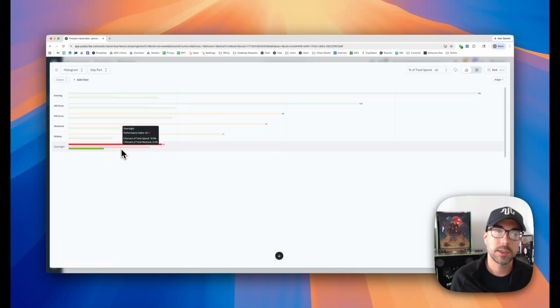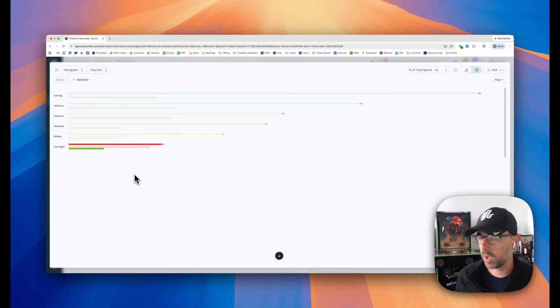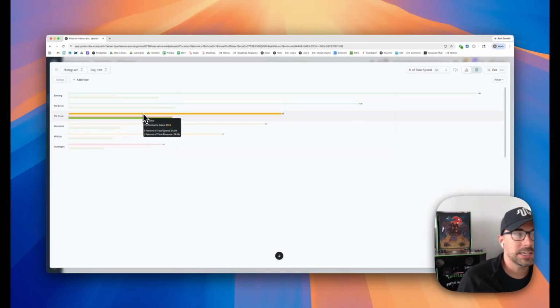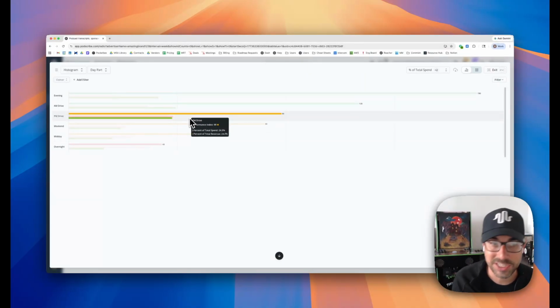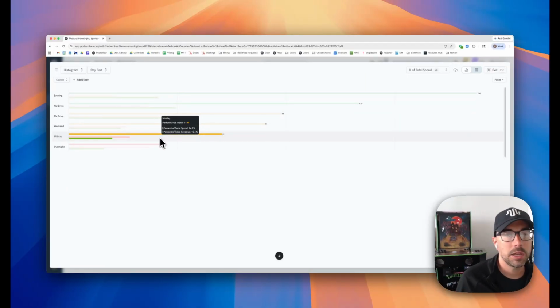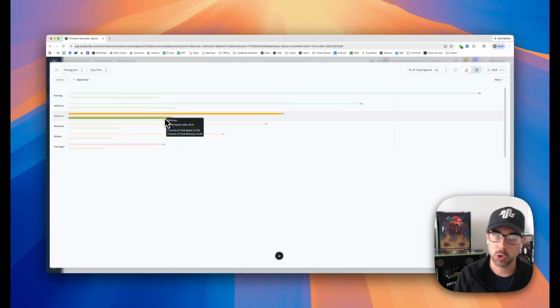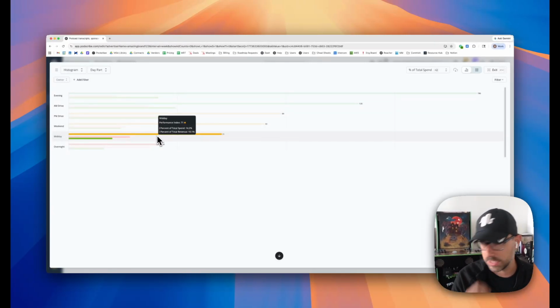Or maybe this is a dragger. This is the thing that causes us to not hit our cost per goals, and we want to ask all of the publishers to not clear the ads overnight if they don't clear during their typical time, right? So there's a couple of thoughts here. Noticing in here that PM drive is really close to average. I don't know that I would shift much there. The 99 index is pretty much average. So not a lot of shift, but certainly midday and weekend seems to be an opportunity for shifts to be made to go more towards evening and AM drive, maybe even a little bit more in PM drive. So really great views of the data there.